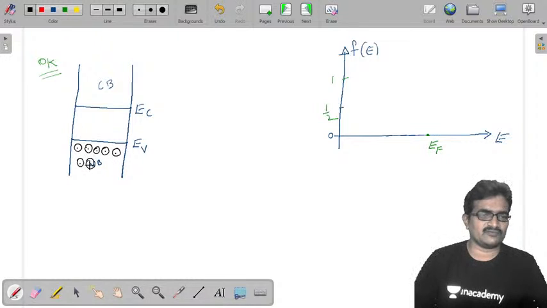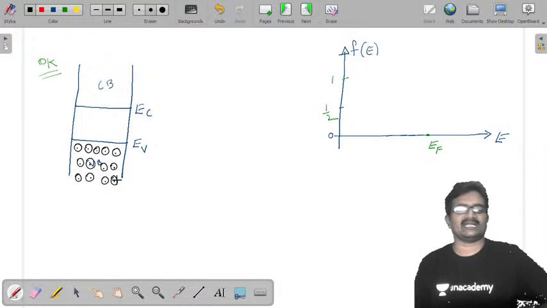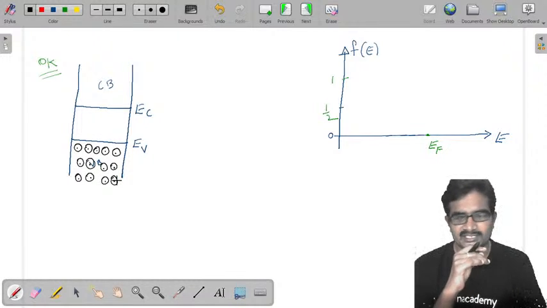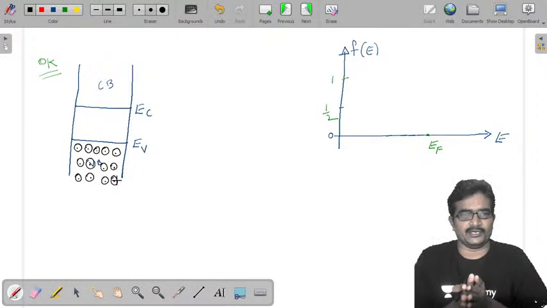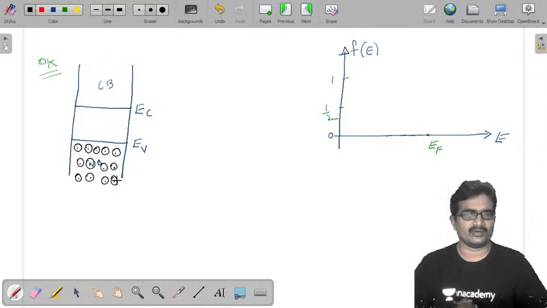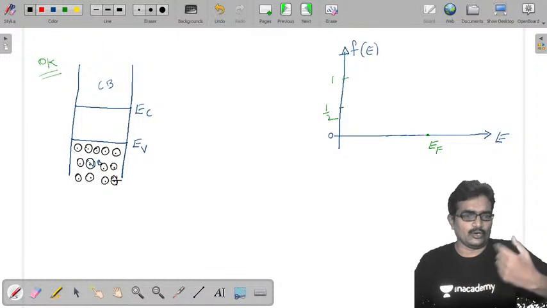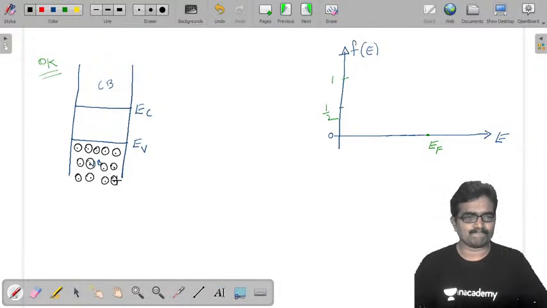The meaning of this is, while discussing the energy band diagram at 0 Kelvin, at the standard interatomic distance, the total energy level is split into two equal halves, upper 4N energy levels and lower 4N energy levels.